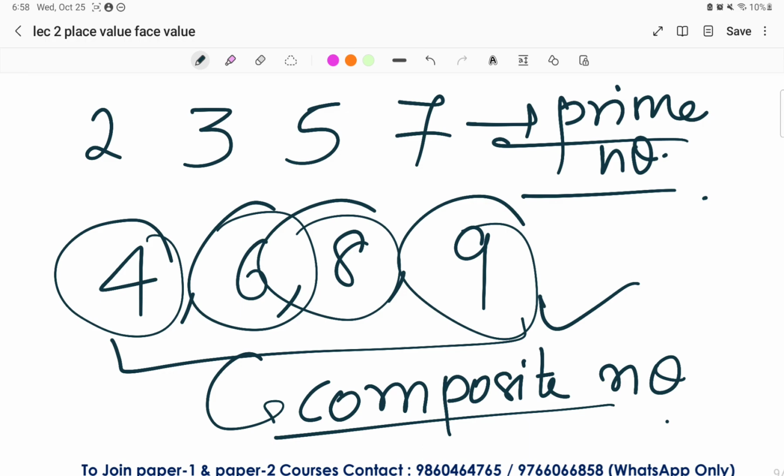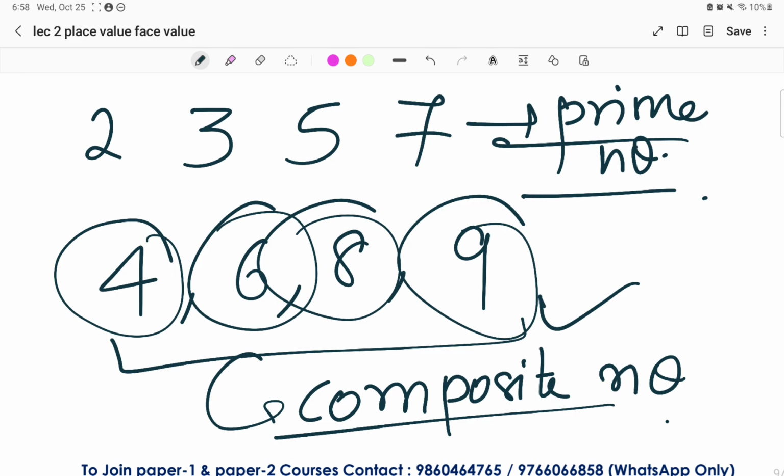These are factual questions. You must know the answers, because this can be directly asked in your examination and had already been asked in your previous year question paper, if you have solved them. You must be knowing that, right? So this is the homework I would like to give you: in tomorrow's lecture, tell me in the comment section how many prime numbers are between 0 to 100 and 0 to 50. Similarly, how many composite numbers are between 0 to 50 and 0 to 100.